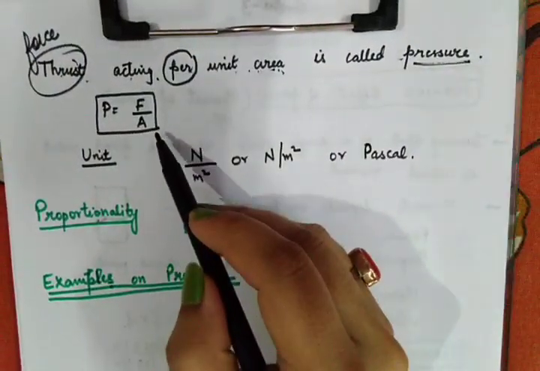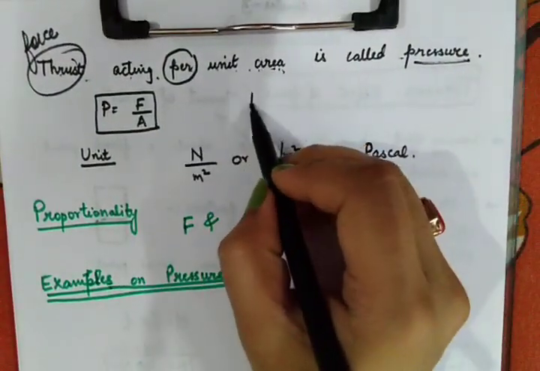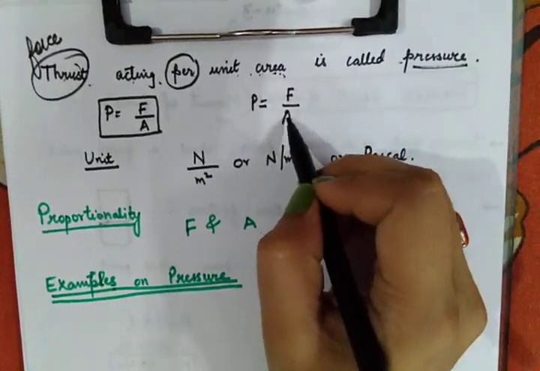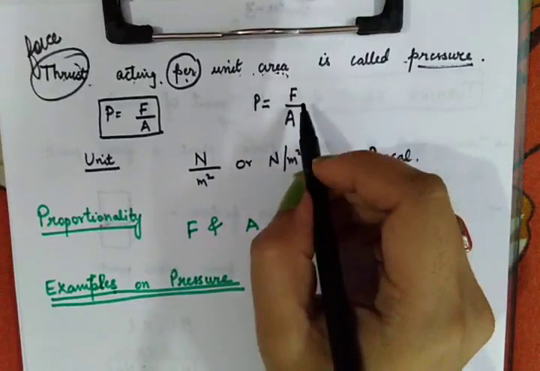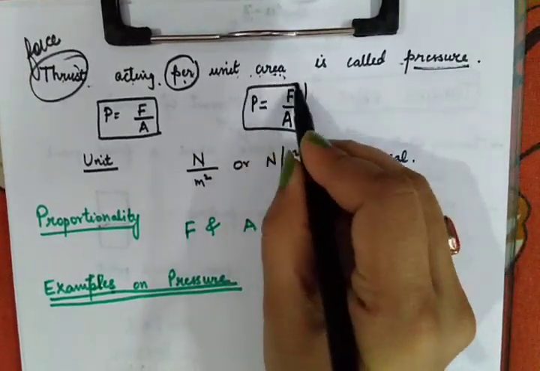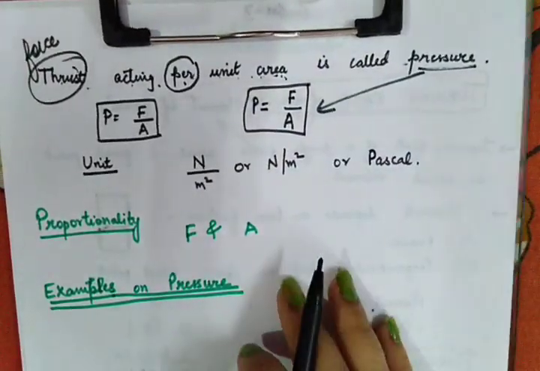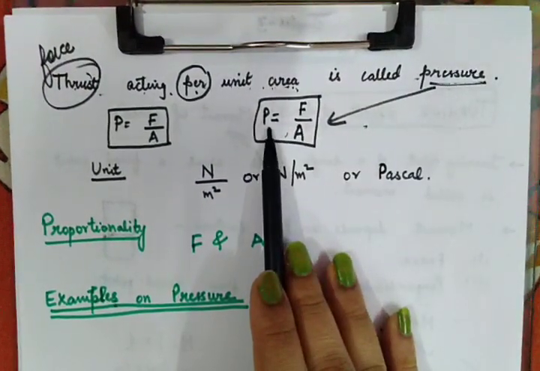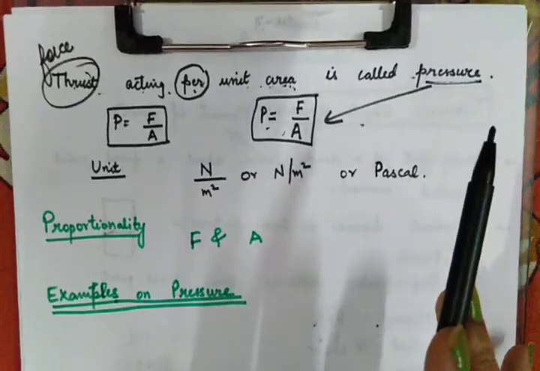So we have made the formula out of the definition. Pressure is force acting per unit area. Because of this word per, area will go down, and this is the formula we have created for pressure. I hope this time if I tell you to calculate the unit of pressure, you will be able to do it.